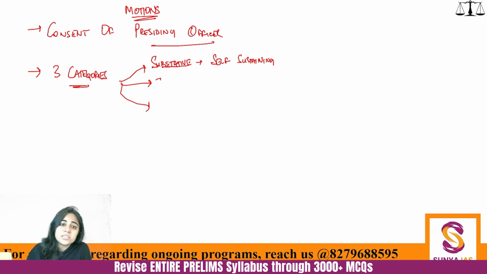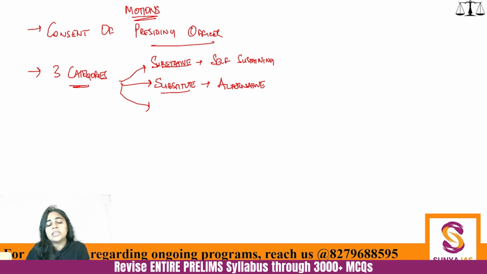Then there is substitute motion. What is the substitute of something? When you want to replace something. So substitute motion is an alternative motion. So let's say you were discussing women's safety. Now you want to substitute that motion and discuss the overall public spaces, right? And the speaker accepts that, okay, we discuss public spaces because discussing public spaces also has its impact on women's safety. So I approve. That becomes a substitute motion. Then the third is subsidiary motion.